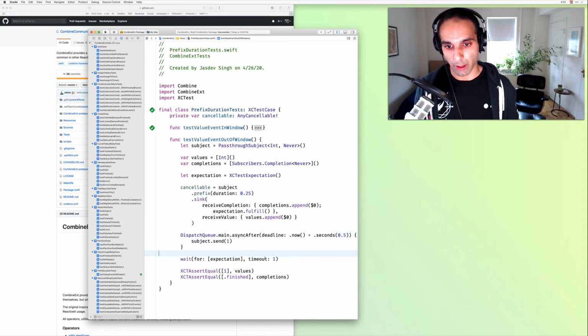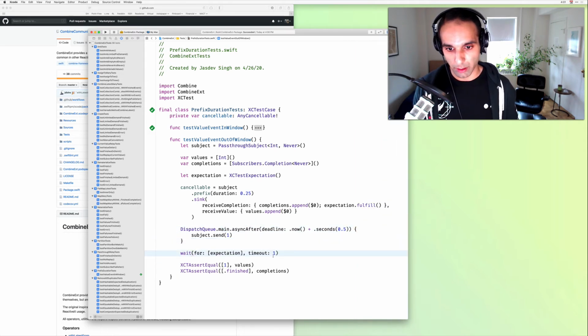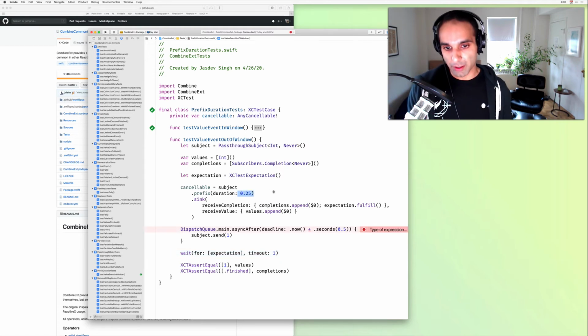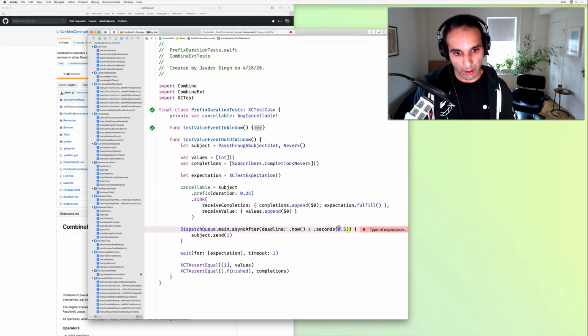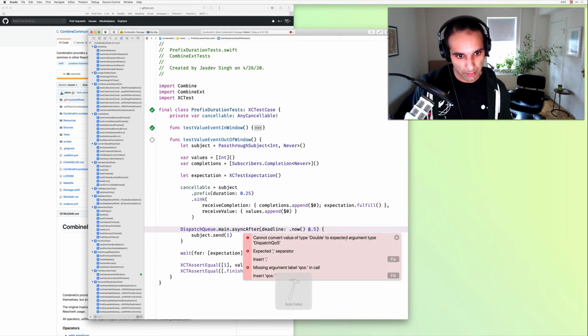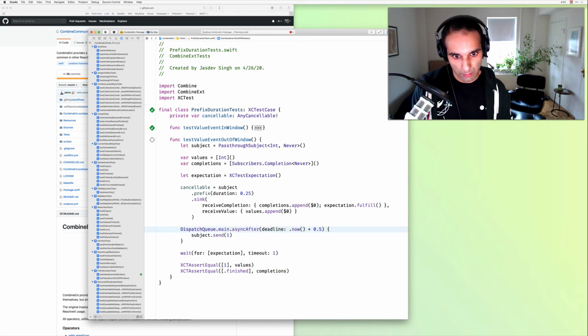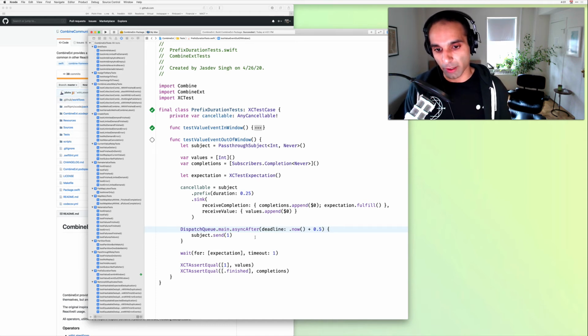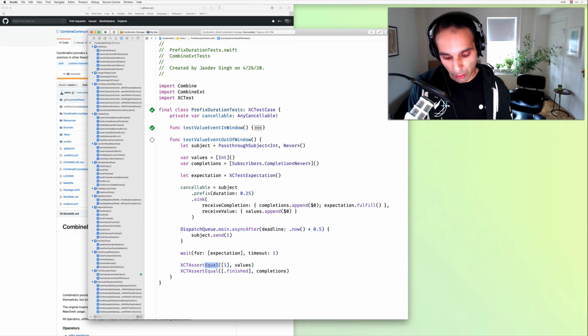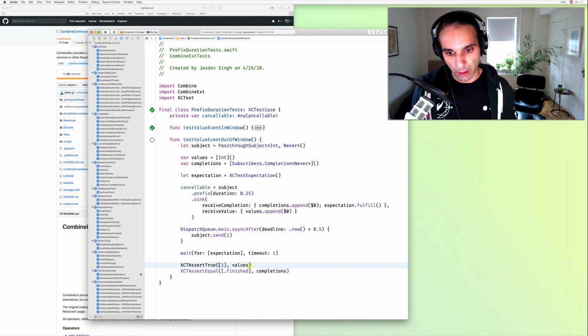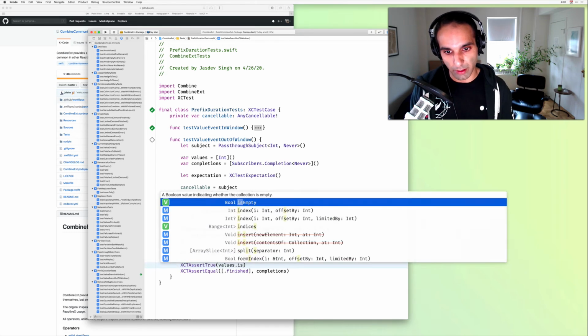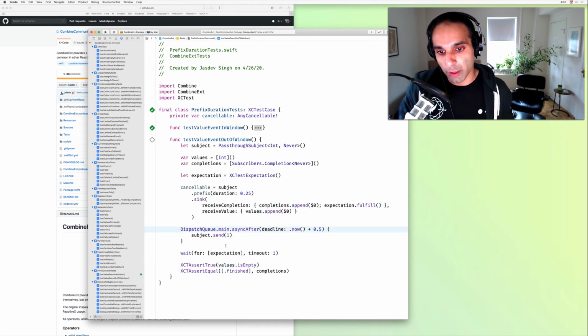Okay, so our window is a quarter of a second, and then at the half second mark, we're going to send a 1. And we should expect that we don't get any values. So we can do true values is empty. And then we should only get that finished event from the window elapsing. So let's give that a shot.